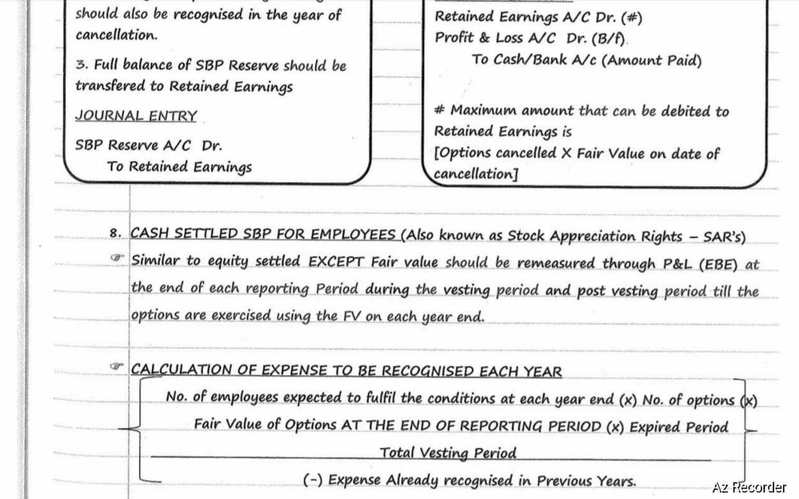Calculation of expense to be recognized each year. Number of employees expected to fulfill the conditions at the year end into number of options into fair value of options at the end of reporting period into expired period divided by total vesting period, whole minus expense already recognized in previous years. That will be the expense to be recognized each year.